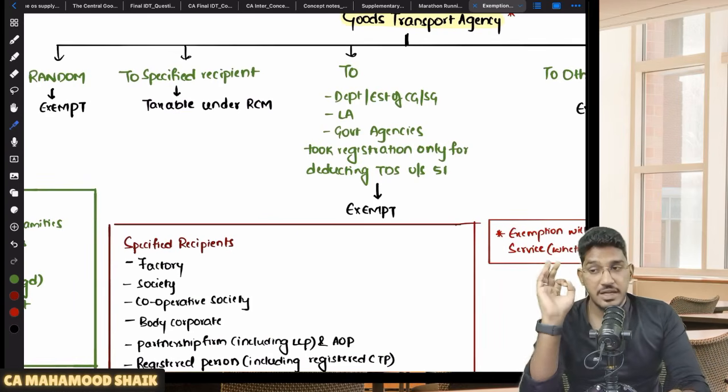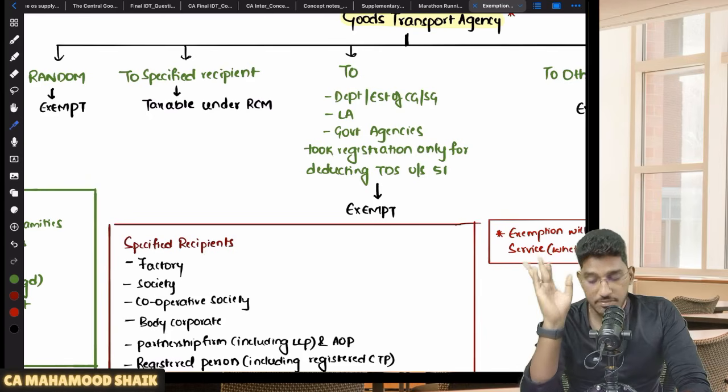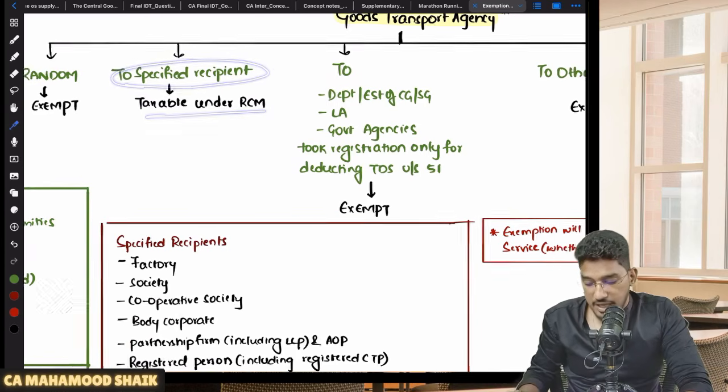That means the recipient will be liable to pay the amount of GST under RCM. So they are taxable under RCM. So if the recipient is a specified recipient, then it will get covered under RCM.